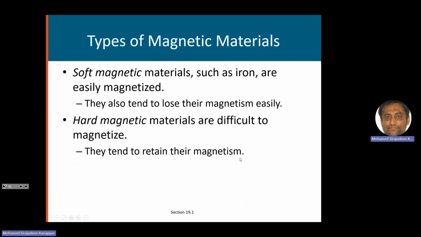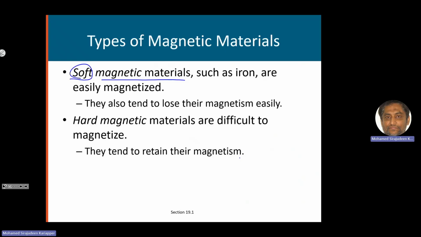There are two types of magnetic material. Soft magnetic material, of which iron is an example, can be easily magnetized. So we call it soft magnetic material. At the same time, it can lose its magnetization quickly. Easy to magnetize, easy to lose.